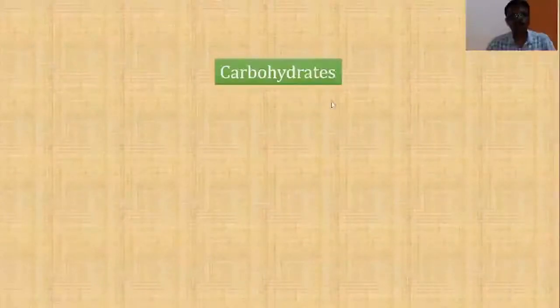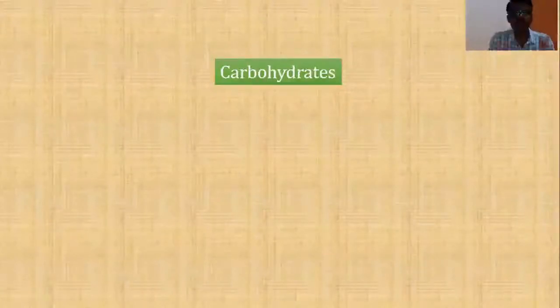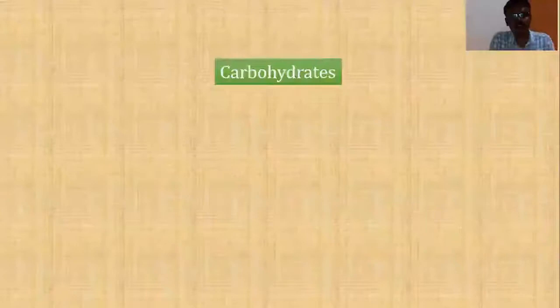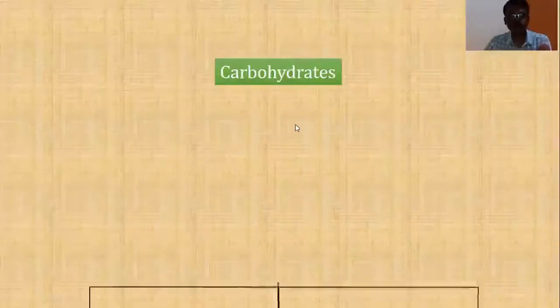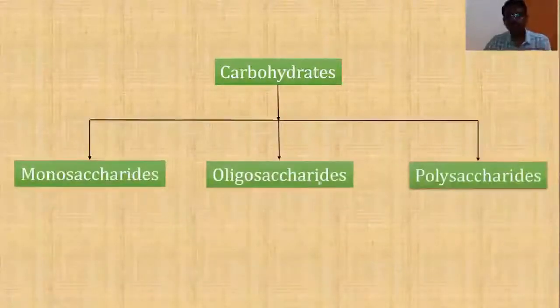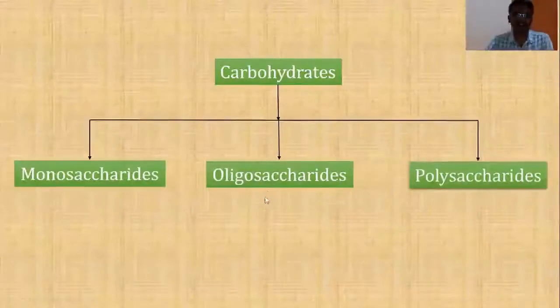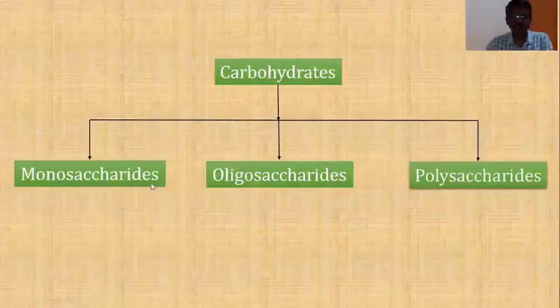What we have learned so far is the meaning of carbohydrates. Carbohydrates are optically active polyhydroxyaldehydes or polyhydroxyketones. We can classify these carbohydrates into three main types: monosaccharides, oligosaccharides, and polysaccharides. Each one of them will be taken up separately and discussed in detail. First we will take up monosaccharides.